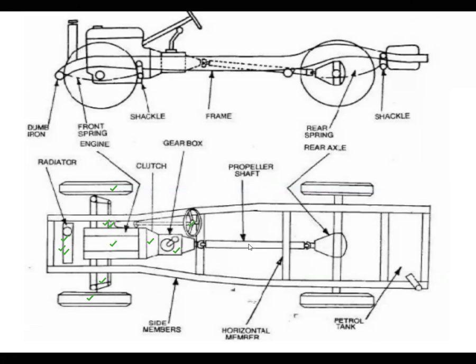Next, a propeller shaft is also connected, and here is a differential. We can see the differential mounted on the rear axle. These are the back tires. Looking at the total vehicle, this is called the chassis. You are looking at that, right? This is called the chassis.